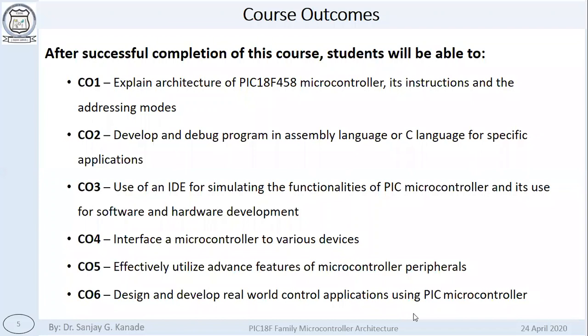Then the second outcome of this course would be to develop and debug programs in assembly language or C language for specific applications. Here you can see that we are going to develop programs in assembly language, which you are familiar with from FMA.